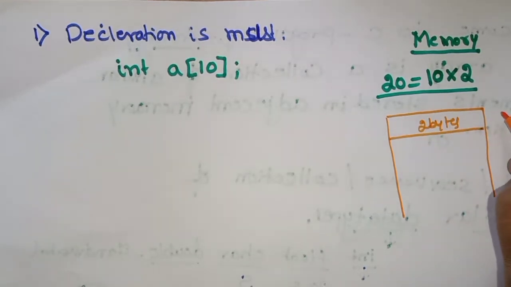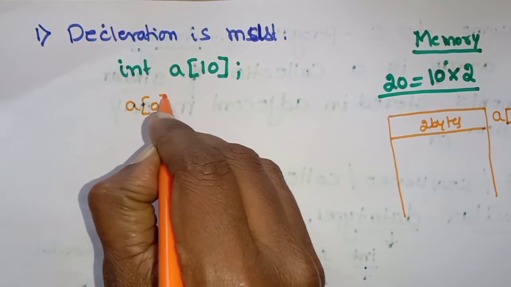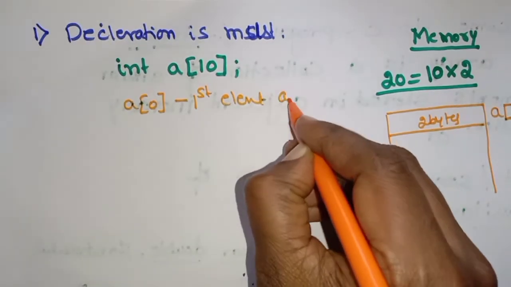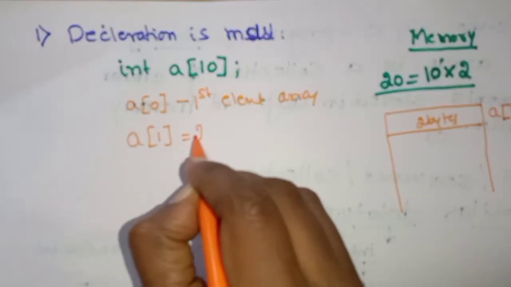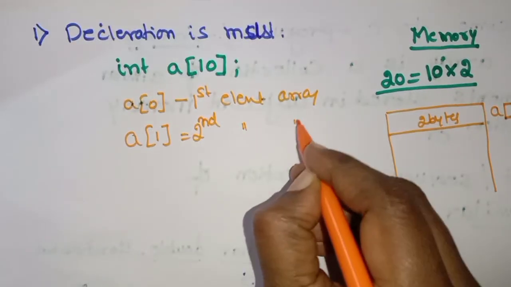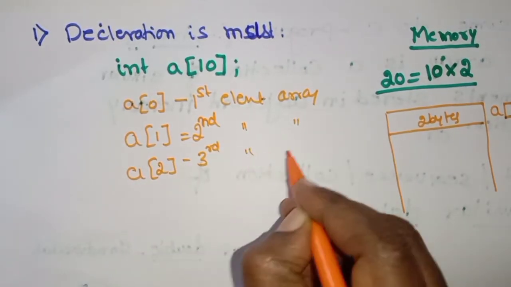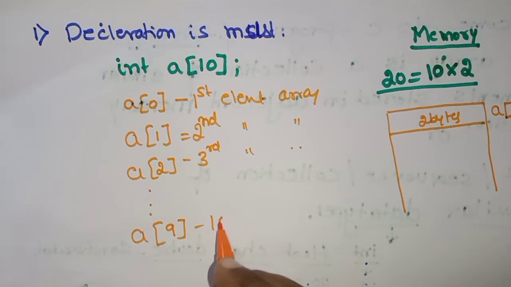In a[10], a[0] is nothing but the first element of the array. Similarly, a[1] is the second element in the array. a[2] is the third element in the array. Like this, if I continue, a[9] is the 10th element in the array.